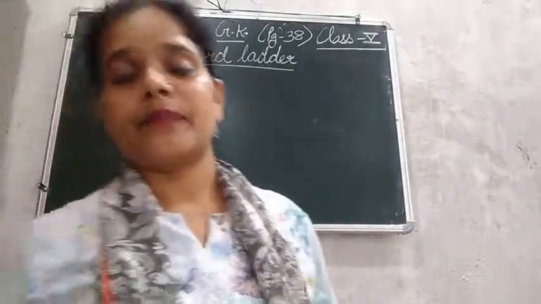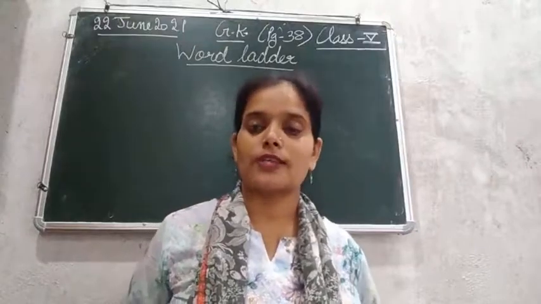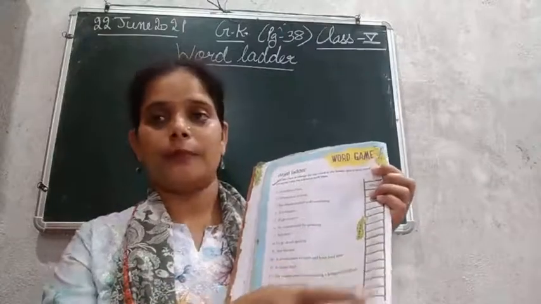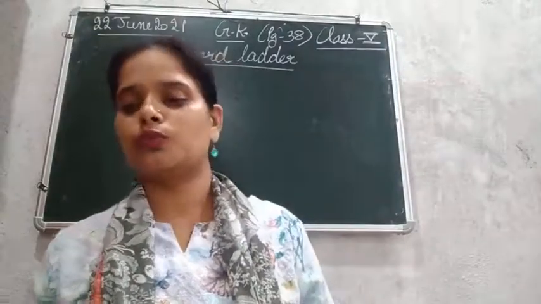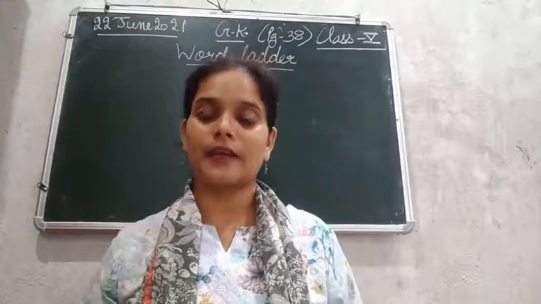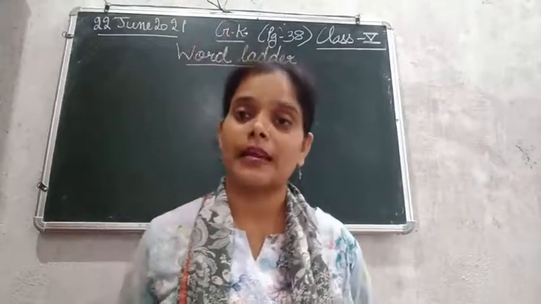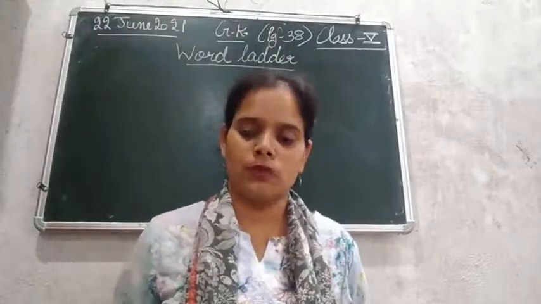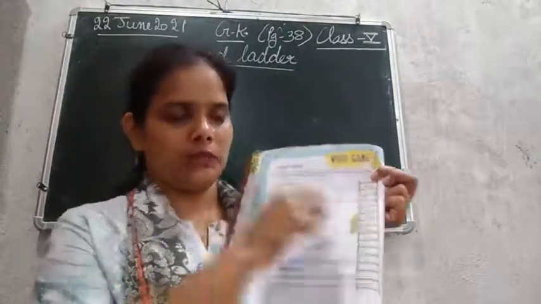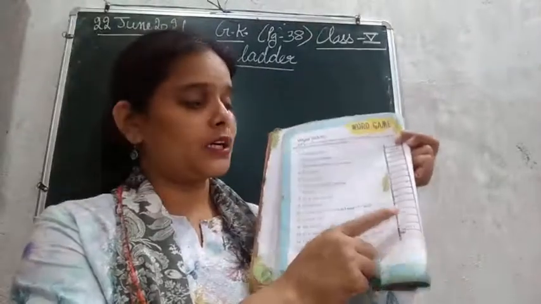Now what is word ladder? Word ladder है क्या? देखिए, word means शब्द and ladder means सीढ़ी. As you can see in the book as well, this is a ladder that is shown here. With the words we need to move on this ladder, okay, with the words, not with the steps, so that we can reach from milk to belt, so that we can convert the word milk to belt.